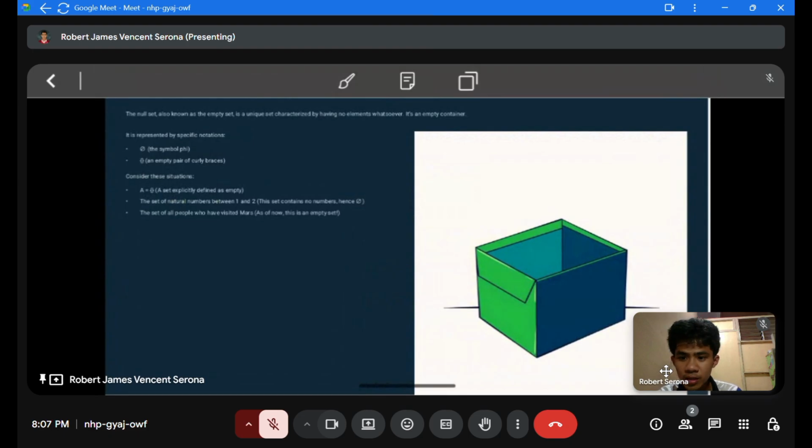Now consider the situations. Set A, the empty set symbol, is explicitly defined as empty. The set of all natural numbers between 1 and 2 contains no numbers, hence null or empty. The set of all people who have visited Mars, as of now, is an empty set.